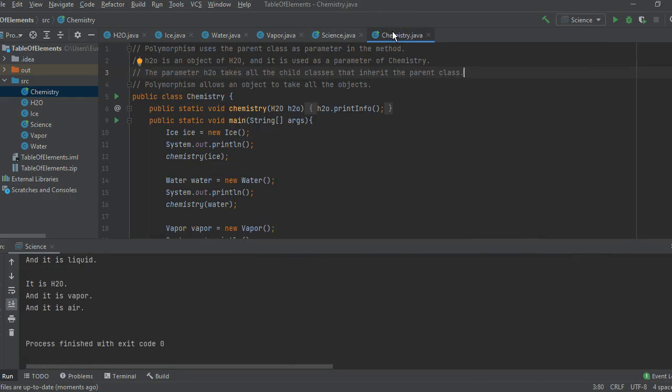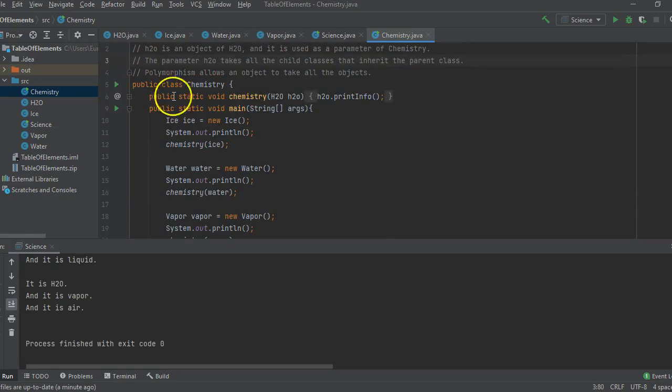And I created another class named Chemistry to show you polymorphism, which uses the parent class, the superclass, as a parameter in the method. So the parameter H2O in small letters takes all the children classes that inherit the parent class. Polymorphism allows an object to take all the objects. Here you can see the parameter.